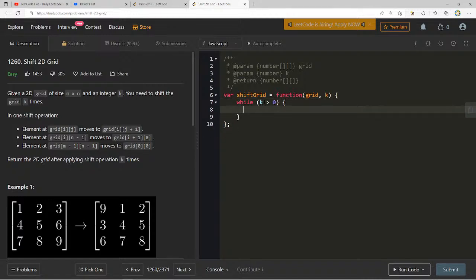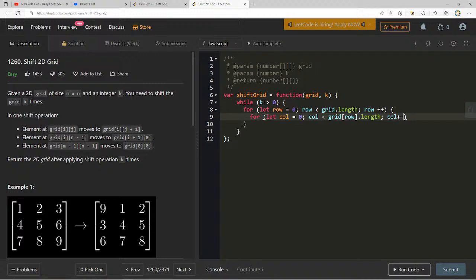Now, very interesting thing here. So let's do for let row equals 0, row less than grid dot length, row plus plus. For let column equals 0, column less than grid of row dot length, column plus plus. Now, there's a couple different rules here, right? I think I need to consider both of these first. So grid of i, n minus 1 and grid of m minus 1, n minus 1.